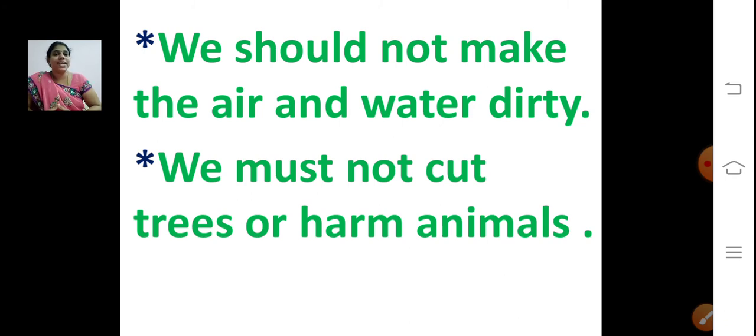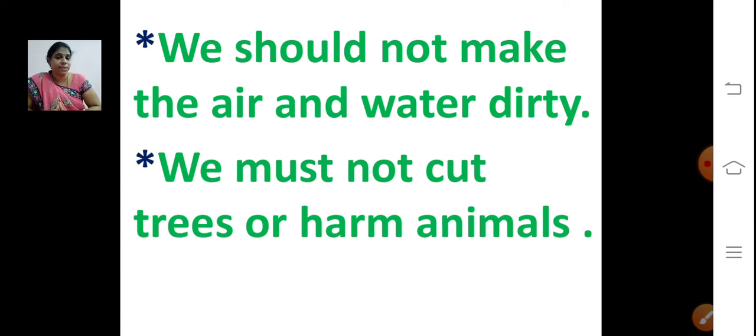We must not cut trees or harm animals. What should we not do? We must not cut trees. What do the trees give us? Fresh air, isn't it? Trees give oxygen to us, that is what we are breathing. So we must not cut trees or harm animals. We should plant more trees so that we'll get fresh air.